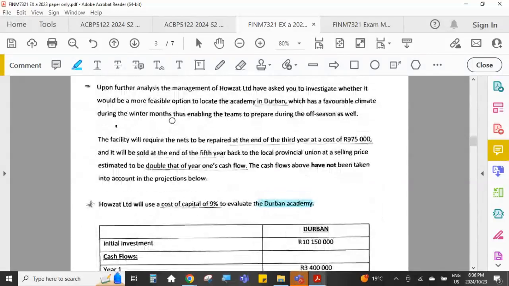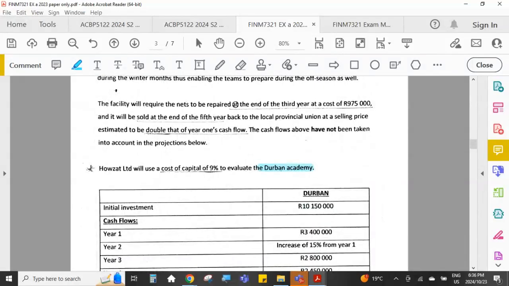taking into account additional information here at the end of the 3rd year. Nets will need to be repaired, so that's an extra cost. And at the end of the 5th year, we will sell it. So that will be a selling price, which will be a cash flow in, the amount of which will be double of year 1's cash flow. And again, these 2 cash flows mentioned here in year 3 and year 5 have not been taken into account yet. So they must be included.